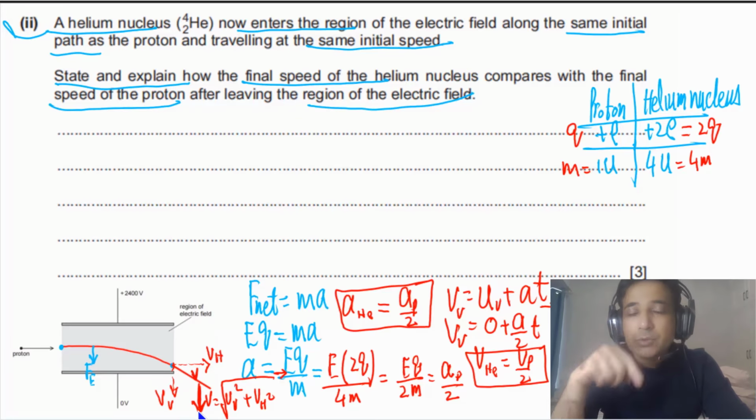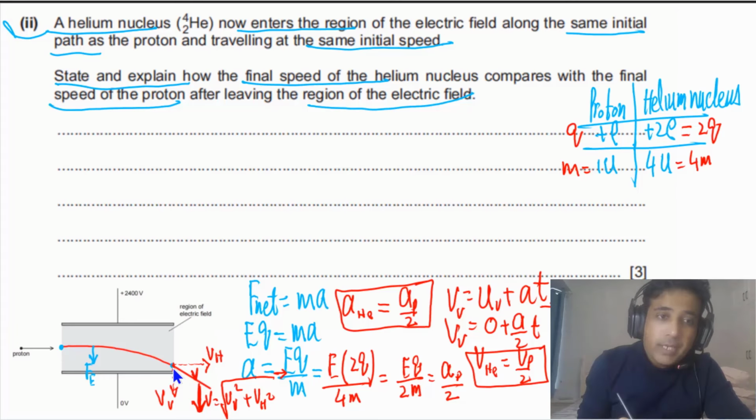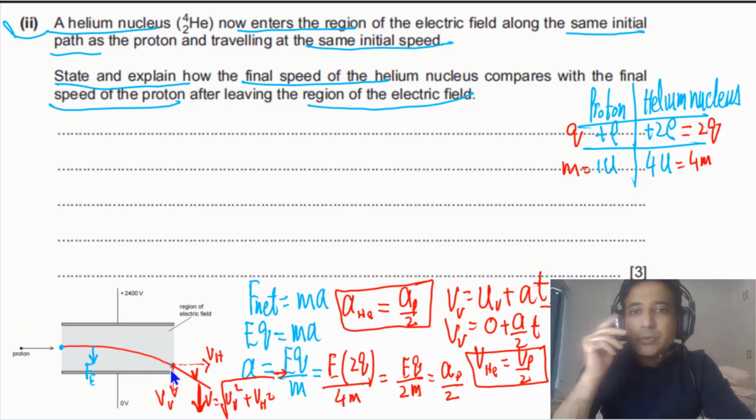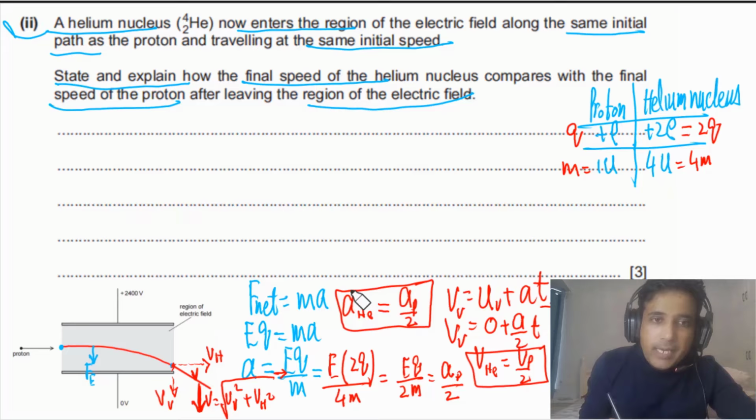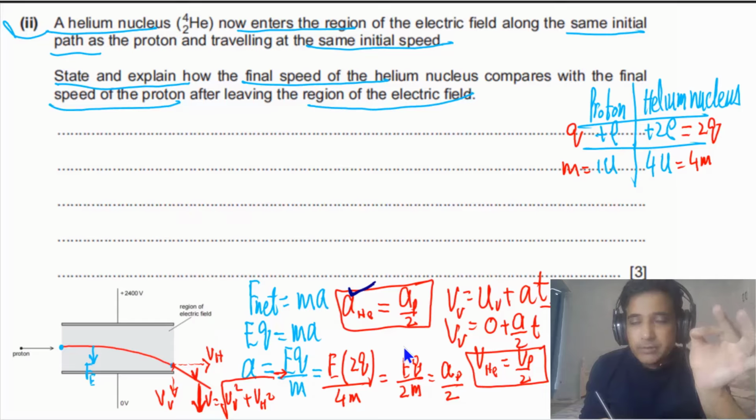If we understand these points, we can write down our final answer. These points are important. One thing you need to say: the acceleration of the helium nucleus is lower than the acceleration of the proton, and both particles have the same horizontal component of velocity, because the horizontal component of velocity will not change in this case. And also you can say the vertical component of velocity of the helium nucleus is half of the vertical component of velocity of the proton.